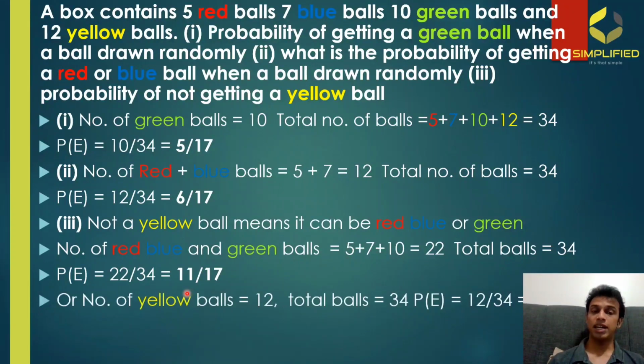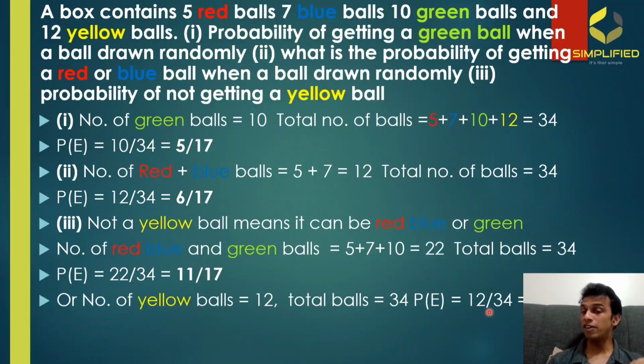So the probability of getting a yellow ball, we know that there are only 12 yellow balls. So in favor of the condition, there are only 12 outcomes. Total balls, we know that it's already 34, which means that it is 12 in the numerator and 34 in the denominator. So in this case, we are finding the probability of getting a yellow ball, but we are asked to find the probability of not getting a yellow ball.